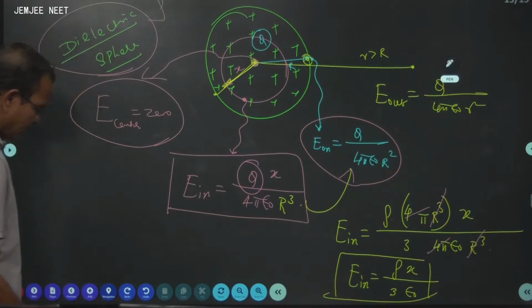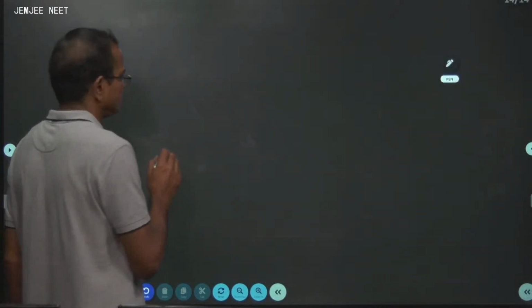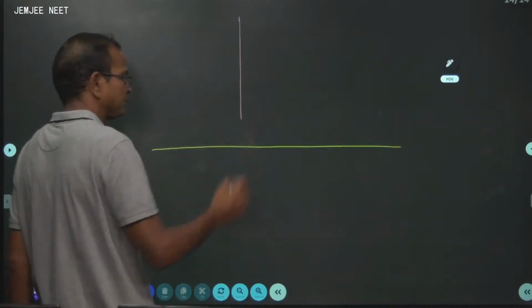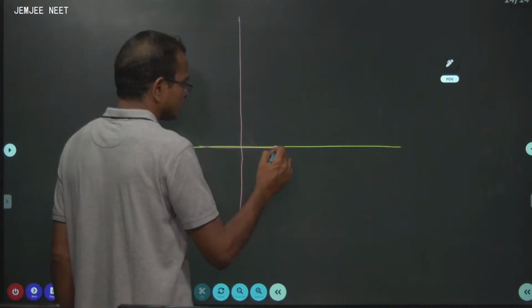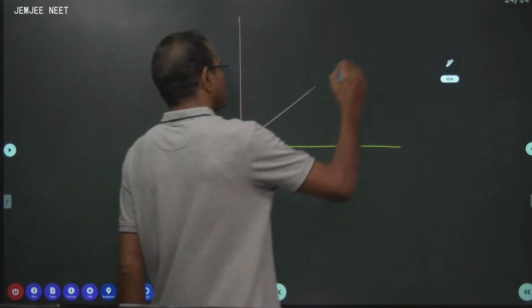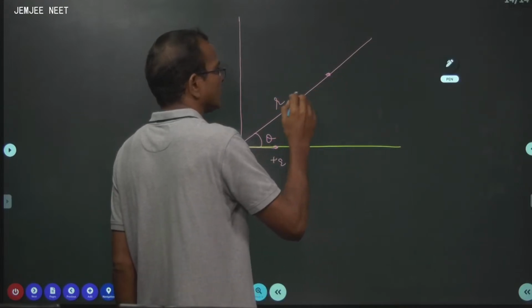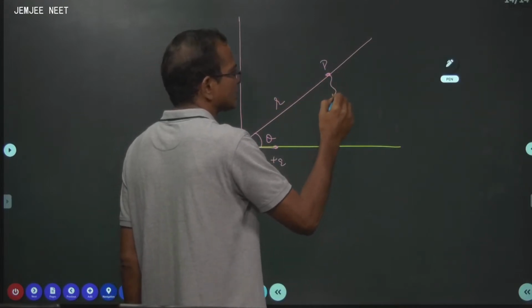Now, what is an electric dipole and its potential? So, suppose a dipole has plus q and minus q. What is the potential at this point at distance r, point P, at angle theta?